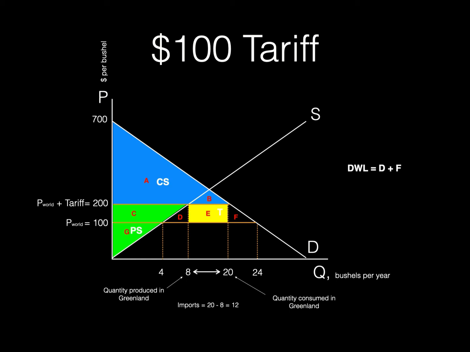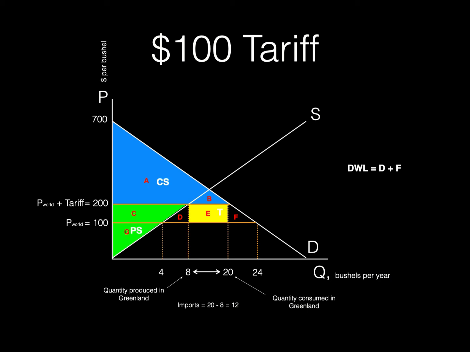D and F were part of economic surplus when free trade was allowed, but are no longer part of the economic surplus. Thus, D and F are now deadweight loss. We call D the protective effect. This is the deadweight loss that results from protecting the domestic producers that have a higher opportunity cost than world suppliers. Let's assume the opportunity cost of producing kale is less broccoli being produced.